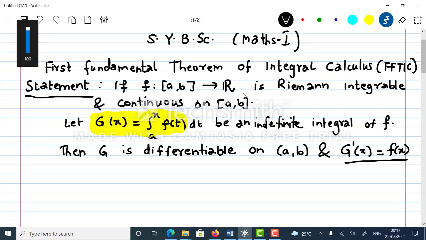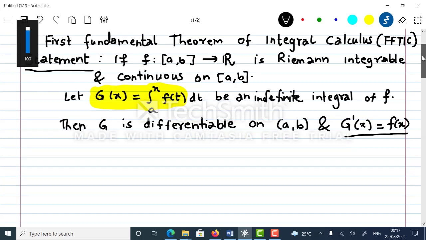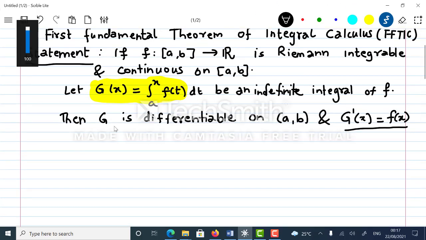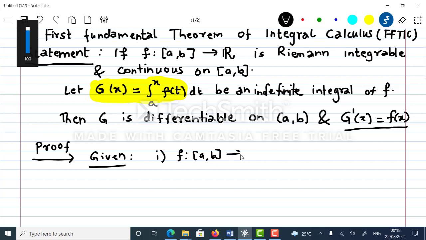So what is given? It is given that f is R integrable. It is also given that f is continuous and g is indefinite integral. So these three things are given. I need to prove that g is differentiable on open interval a comma b, and the derivative of g is f of x. So let's write down the proof. So let's write down what is given. So the very first fact is that f from closed interval a comma b to R is R integrable.